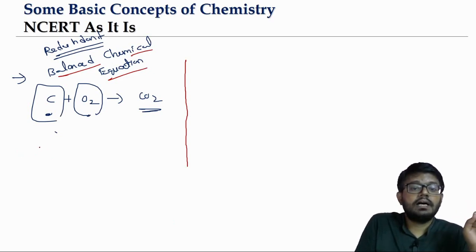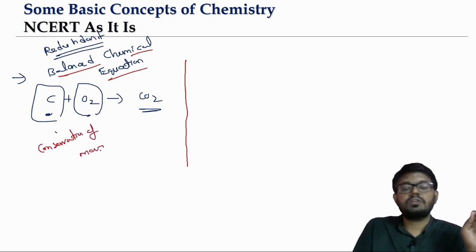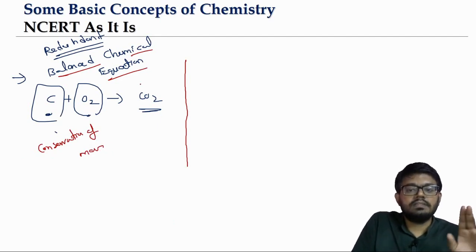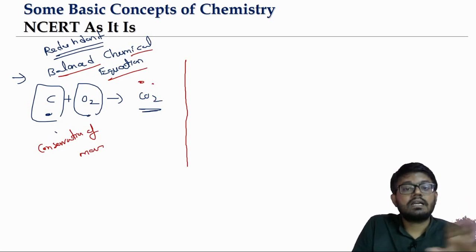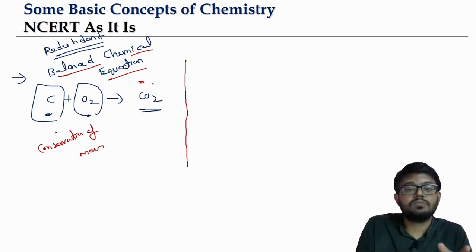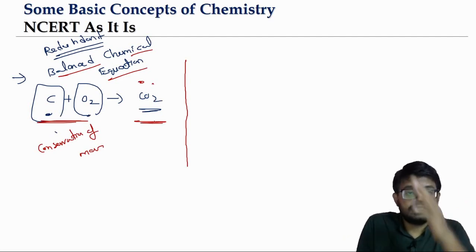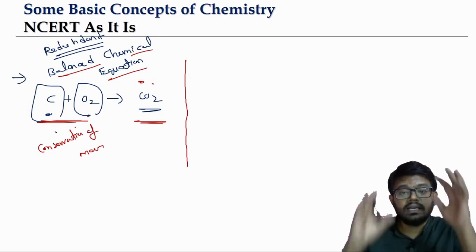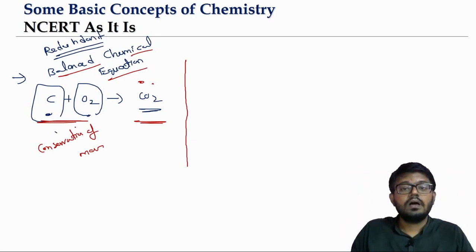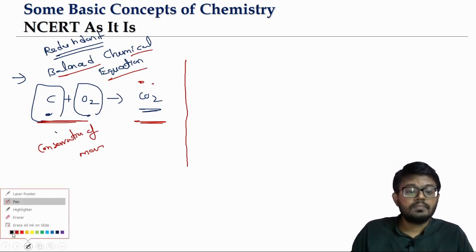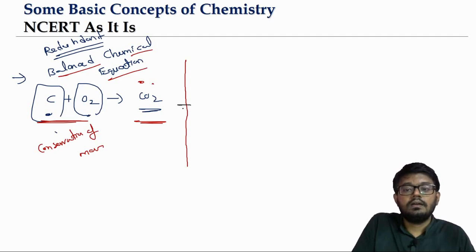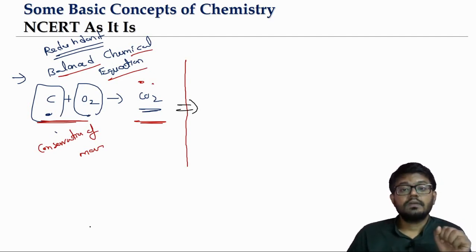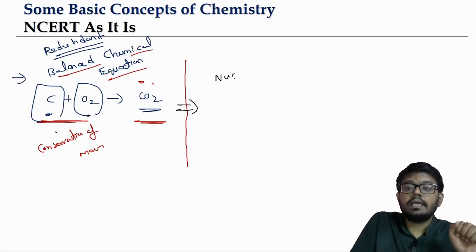Same when you talk about the law of conservation of mass. What do we see? One carbon atom combines with two oxygen atoms to produce carbon dioxide. Here we have one carbon, two oxygens. So atoms are neither destroyed nor created, which means the total mass on the left-hand side, the reactant side, should be equal to the total mass on the right-hand side. This way the balanced chemical equation also tells us how the law of conservation of mass holds true.